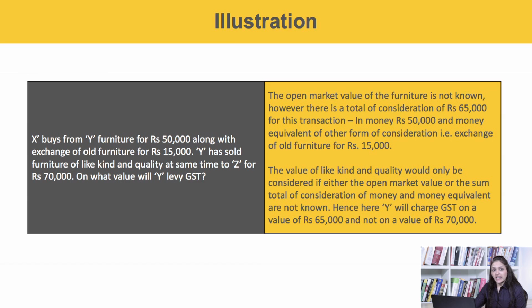The value of like kind and quality would only be considered when the open market value is not available or the sum total of consideration of money and money equivalent are not known. Hence, here Y will charge GST on 65,000 and not on 70,000. I hope it is clear. Let's take up another example.